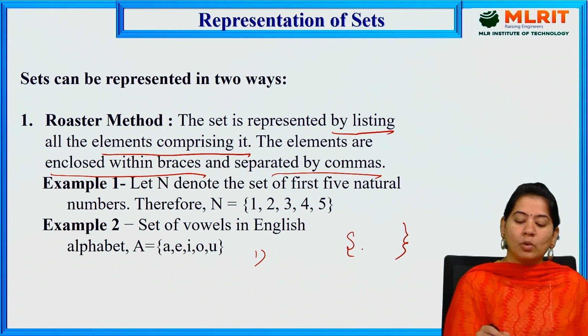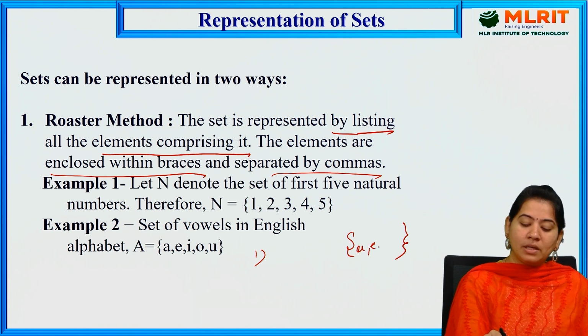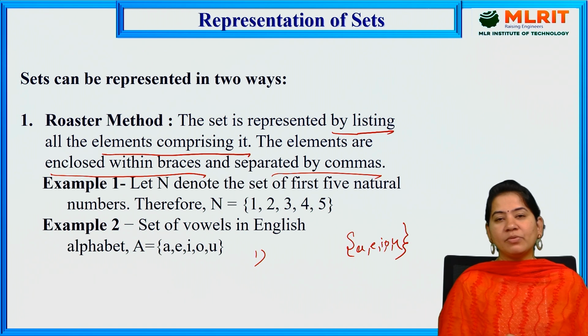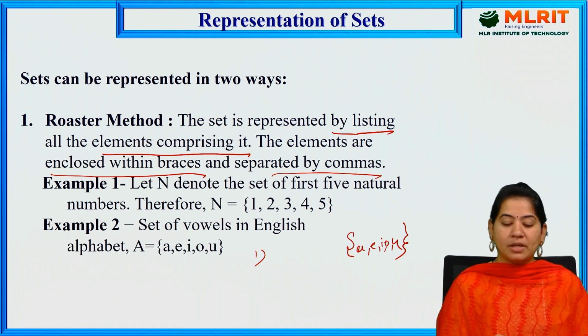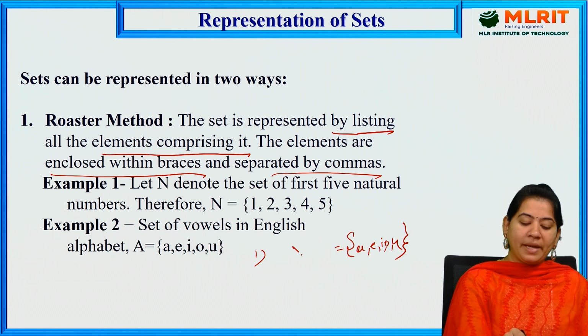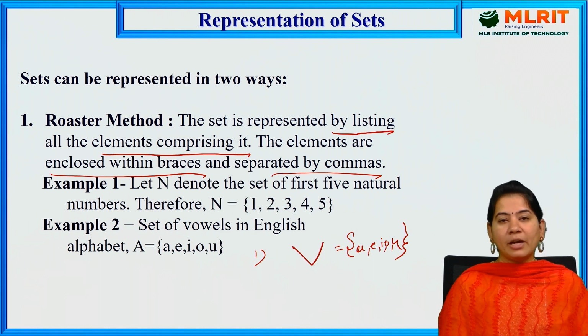If you are taking vowels, it means A comma, E comma, I comma, O comma, U. Always the elements will be represented in the form of the flower braces and also they are separated with commas. So it is equal to the main set, which we are representing in the form of a capital letter.